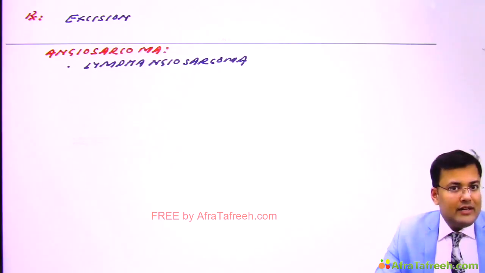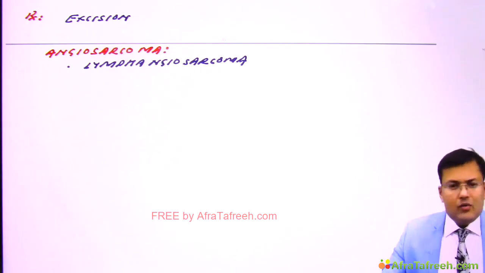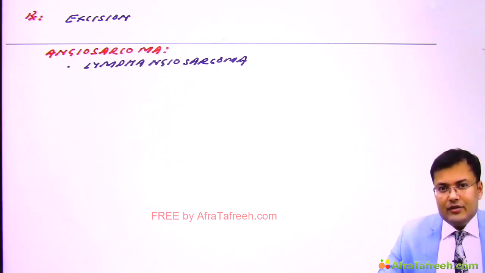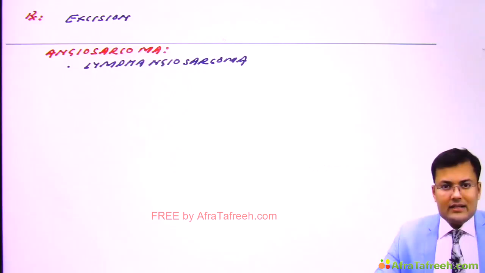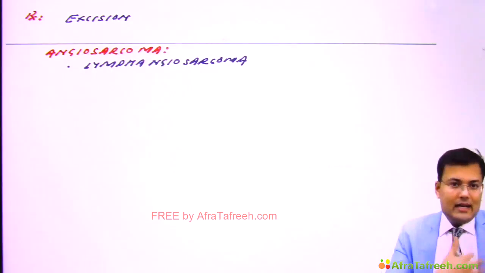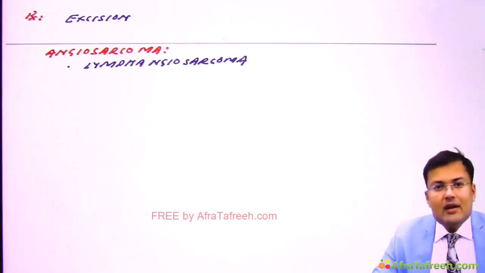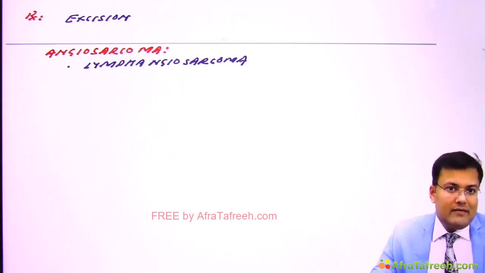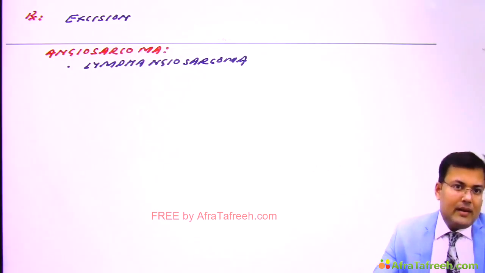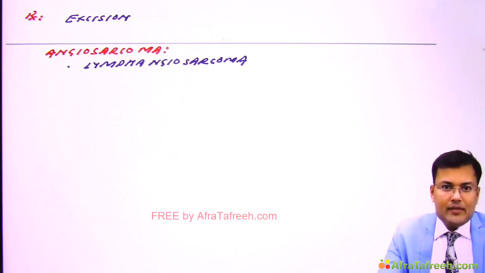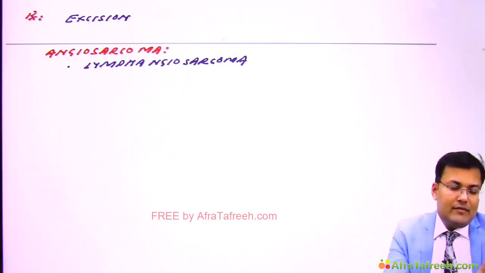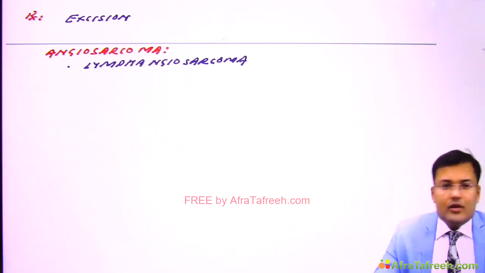After 10 to 11 years, we discussed one classical example: Stewart-Treves syndrome. We discussed in breast cancer that if a patient has locally advanced breast cancer, we give neoadjuvant chemotherapy, perform MRM, and after that we give radiotherapy. Because you perform MRM and lymph node dissection, there is lymphedema, and you give radiotherapy.